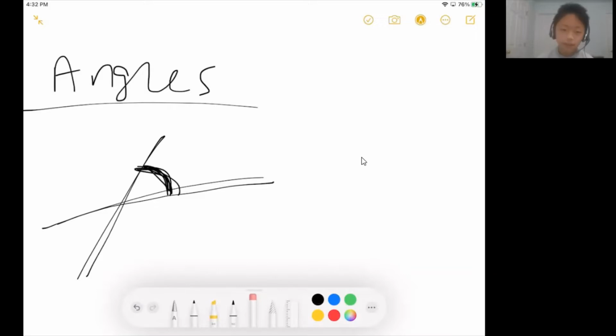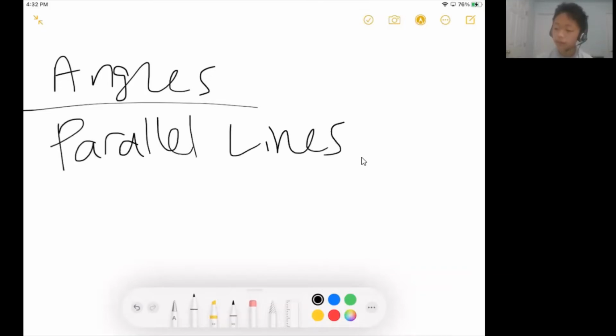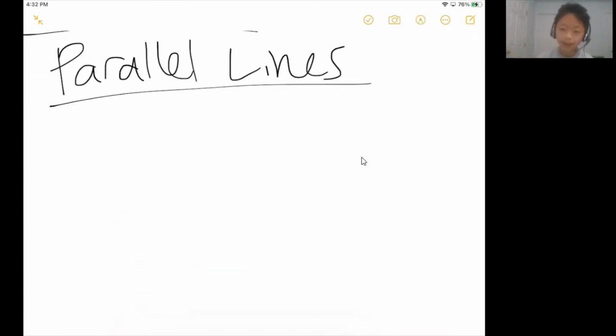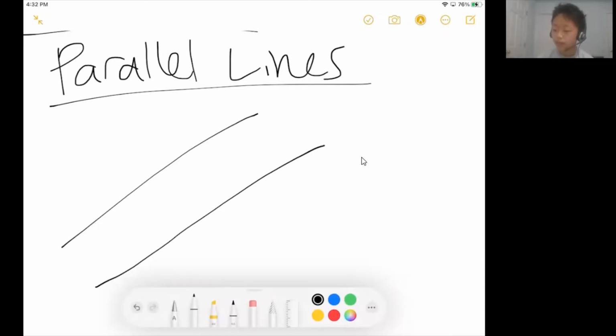So the first thing that we're going to talk about in angles is parallel lines, because parallel lines are very good when you want to work with angles. Two lines are considered parallel, just in case people aren't familiar, if they never intersect, like if they're facing the same direction. So something like this would be considered parallel lines.